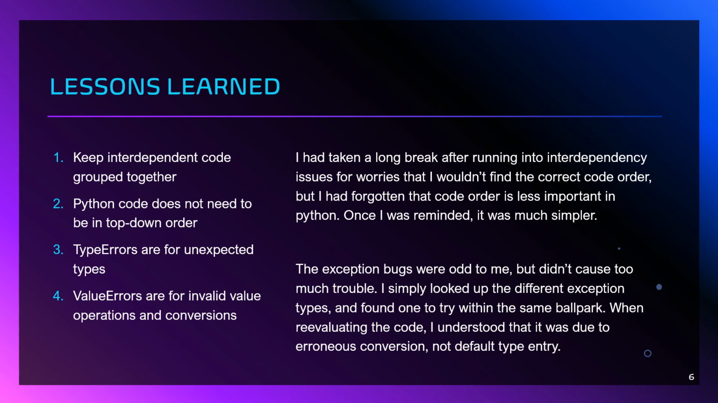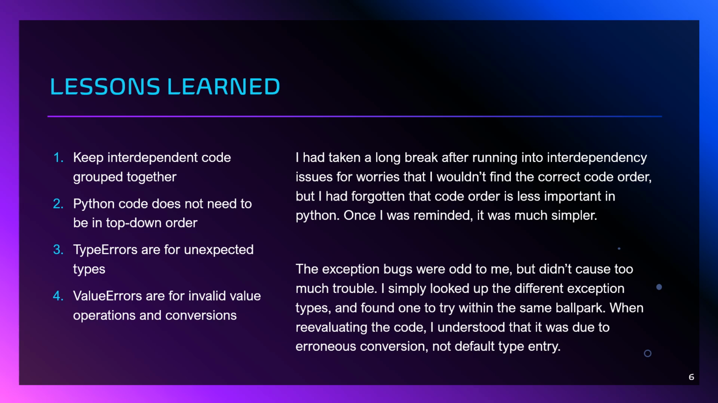Now for the lessons learned. Firstly, it's probably easier to keep all interdependent code grouped together in the same file, and to remember that Python code does not need to be in top-down order. This last bit was fairly important, as I did forget that the order doesn't matter as much in Python. This originally made the prospect of putting it all in one file a bit daunting, as I was concerned about the order of the code for a while, but it became a much simpler task when I realized I didn't really need to worry about that.